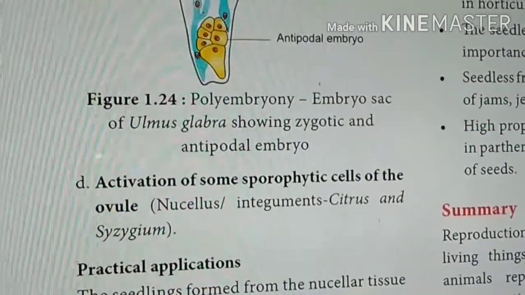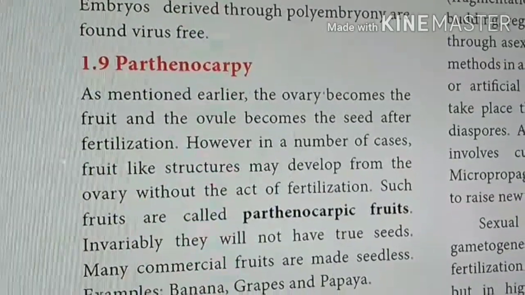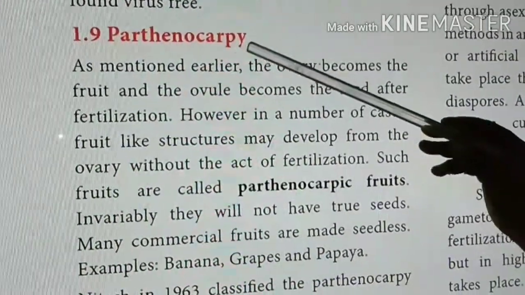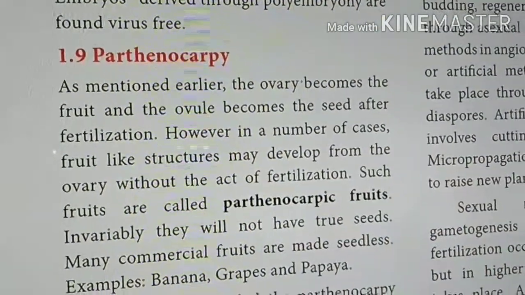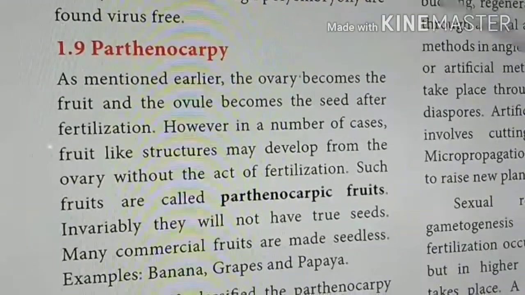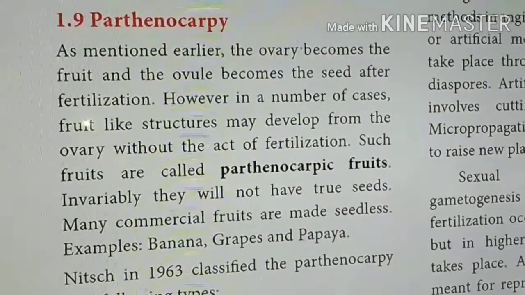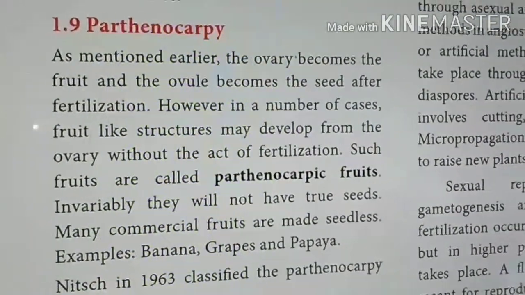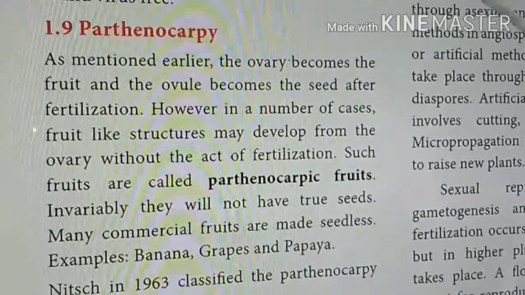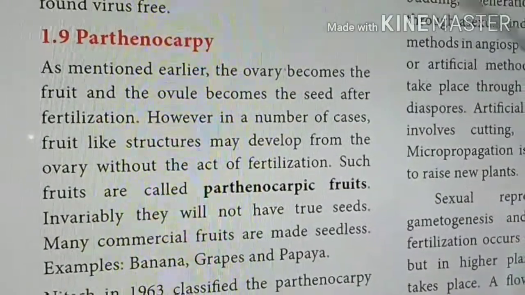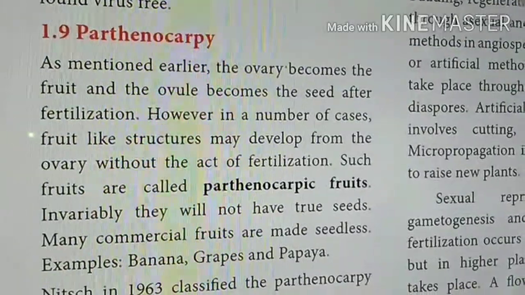And we shall conclude this unit with parthenocarpy. What is parthenocarpy? Carpy means fruit. Partheno means pseudo or false. False fruit is called parthenocarpy. What is meant by false fruit? Usually, fruits are formed due to the maturation of the ovary after fertilization. The ovule becomes a seed. But here, it is a fruit-like structure, it is not a real fruit. We can call it fruit, but in the scientific sense, it is not a real fruit.